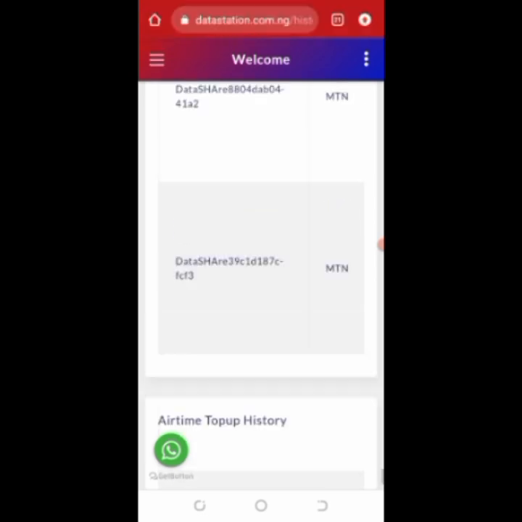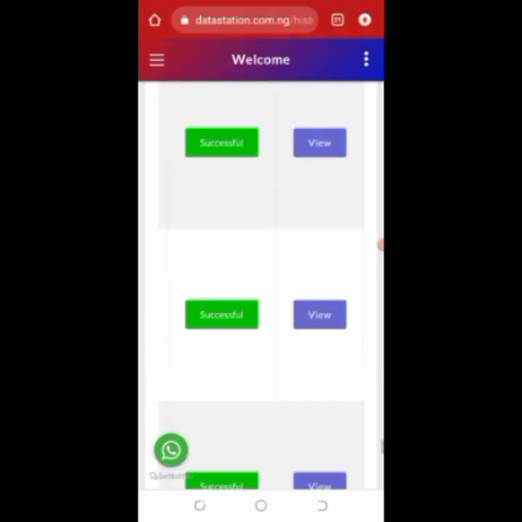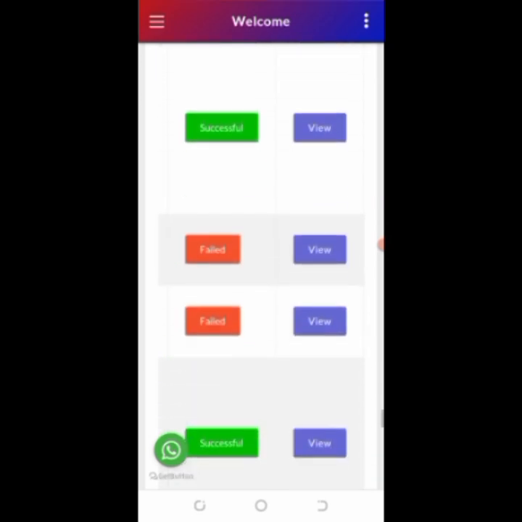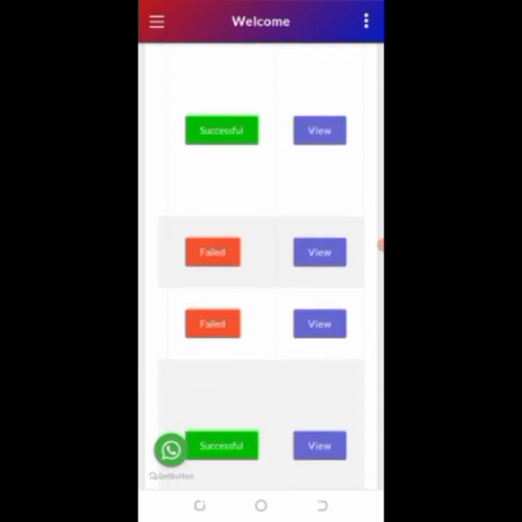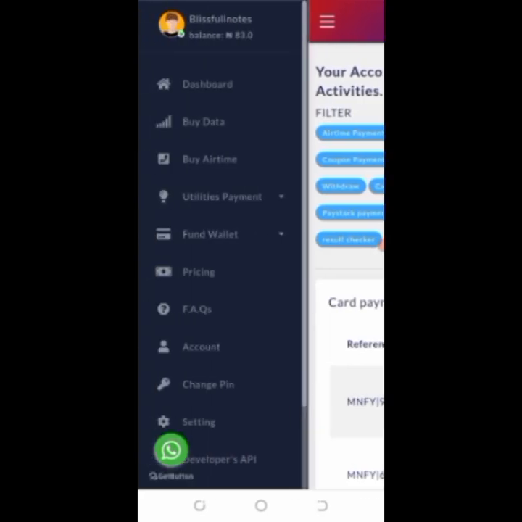You can also check your transactions on this place. The ones that are successful, you see successful. The ones that did not go through, you will see as it's written here, failed in red. Green means life, so green is telling you that it's successful, while red says it's not successful. That's in your account history, your notification and all of that.